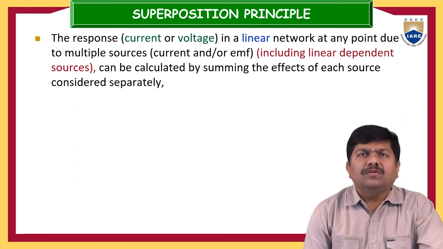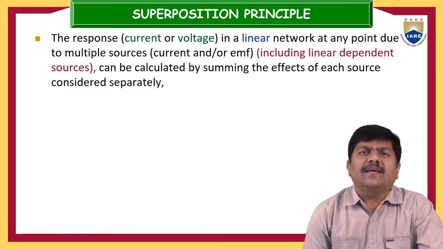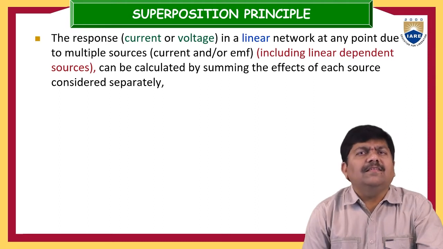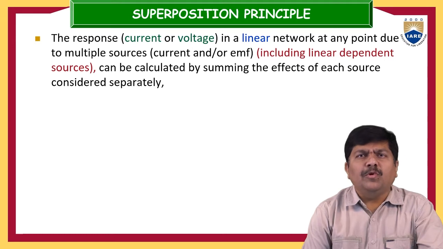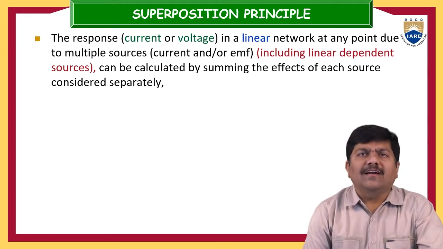The electrical element will react according to the input, and it will exhibit its own response. The input in electrical systems may be a voltage or current, and the output is also either voltage or current.